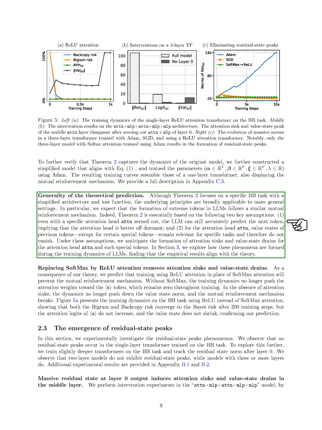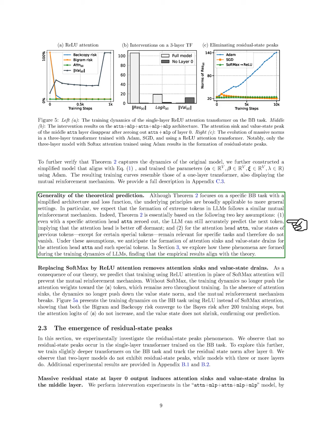We expect that the formation of extreme tokens in larger language models follows a similar mutual reinforcement process. Our theory rests on two main assumptions. First, that even when a specific attention head is inactive, the model can still predict the next token accurately. And second, that the value states of previous tokens remain relevant for certain tasks, except for special tokens.